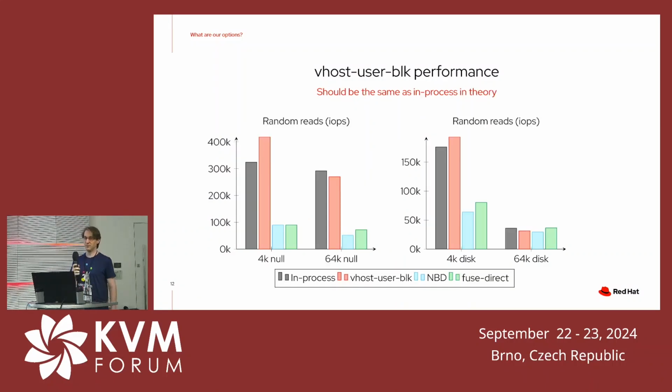So this one should perform the same as in-process in theory. In practice, it seems it's sometimes even a bit better. I don't know exactly why that is. But also, it doesn't share the same virtio-blk implementation, like the processing of the virtqueue. So it's possible there's some difference there.